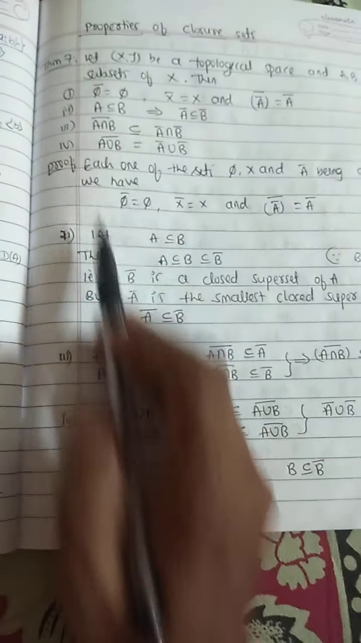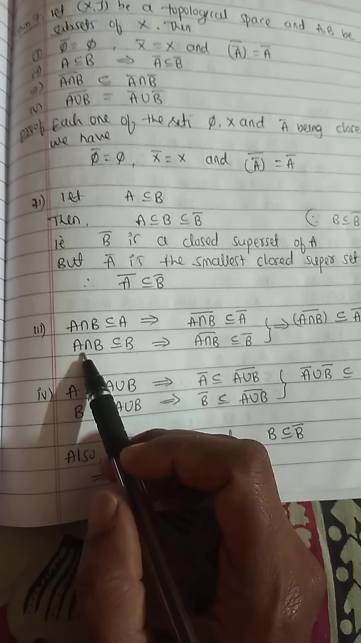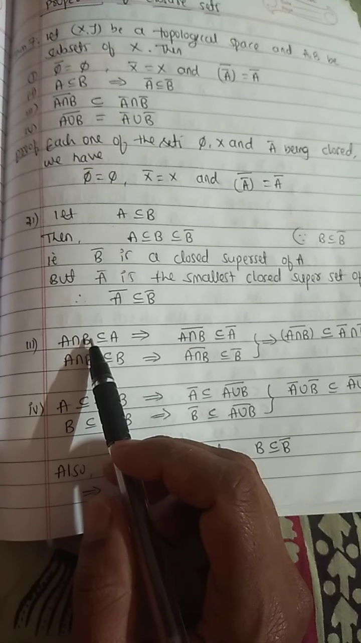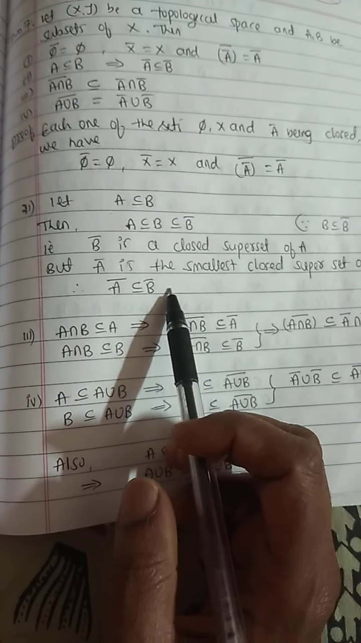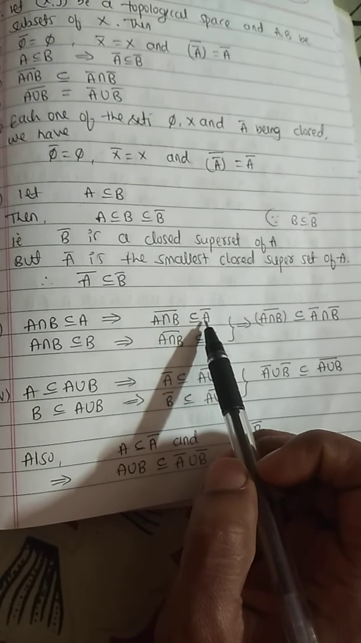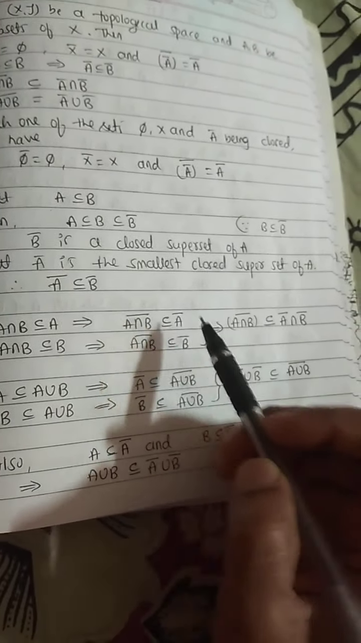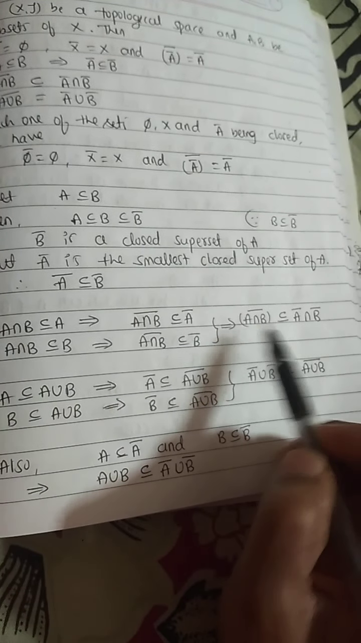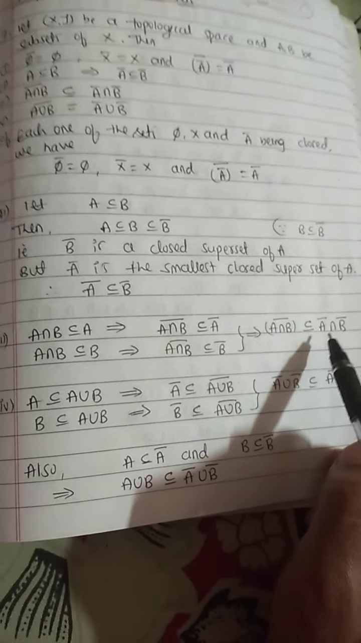Second one holds good. Third one, we know that A intersection B is contained in A and A intersection B is contained in B. Here, from the second property, if A is a subset of B, then closure of A is a subset of closure of B. Similarly, closure of A intersection B is contained in closure of A, and closure of A intersection B is contained in closure of B. By taking these two, closure of A intersection B is contained in closure of A intersection closure of B.